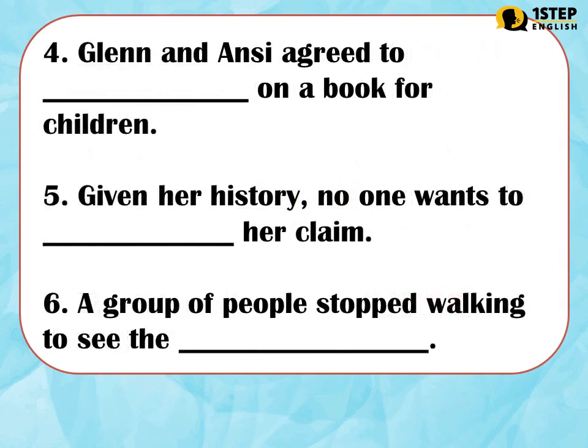Number 4. Glenn and Nancy agreed to blank on a book for children. Number 5. Given her history, no one wants to blank her claim. Number 6. A group of people stopped walking to see the blank.